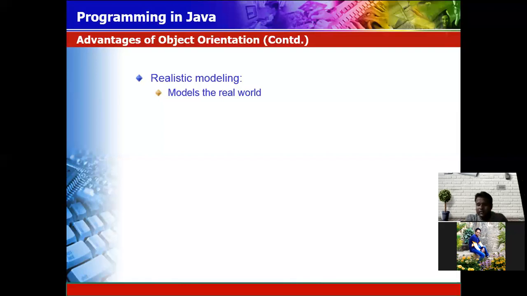First you choose one design. After you choose one design, the tailor takes your measurement. Based upon the measurement, the tailor identifies whether the cloth required for that design is available or not. If it is available, then he starts the next phase. He starts cutting, then stitching. Gathering the information in that phase is called realistic modeling. For modeling the real world, you have to gather the information.